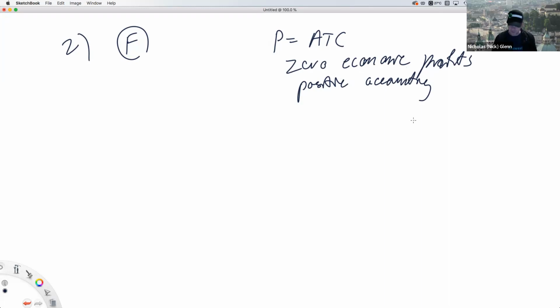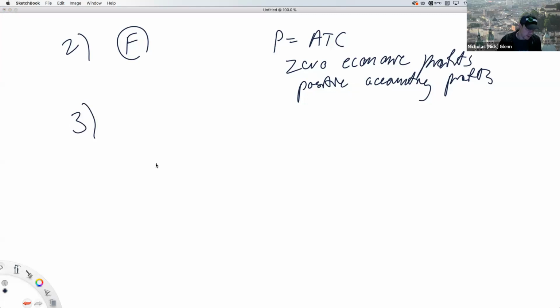So that's why when these firms are deciding whether to enter the market, they're comparing all the different opportunities they have. And they're not going to join this market unless it's the best thing where they can get the highest amount of profit. And so when you take into account this opportunity cost, this is going to trend towards where there's zero economic profits, where the price is equal to average total cost.